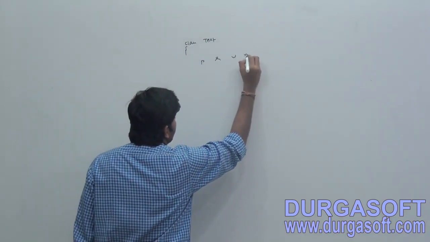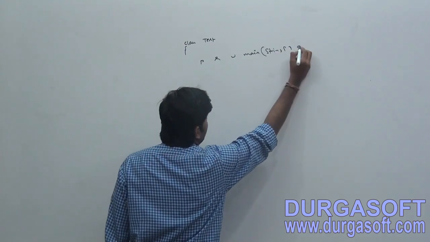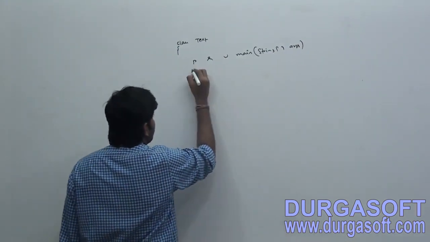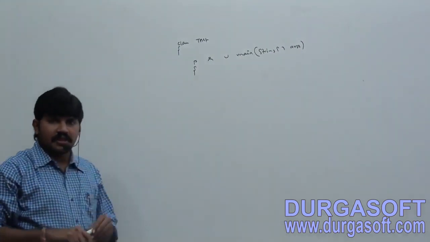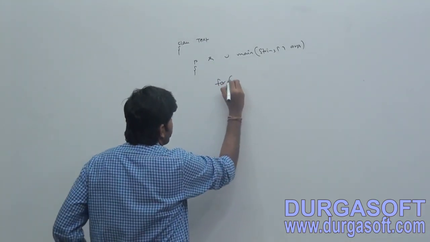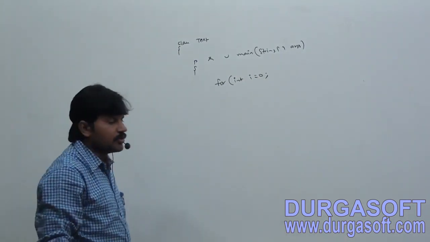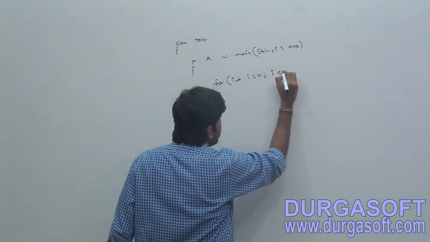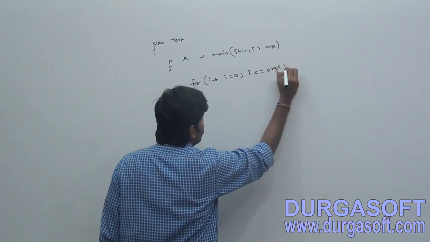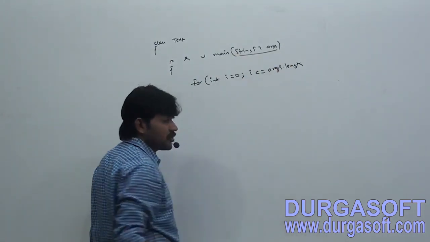Public static void main, String array args. Now I am taking for int i = 0; i <= args.length; i++. Do you know args is a string array only?